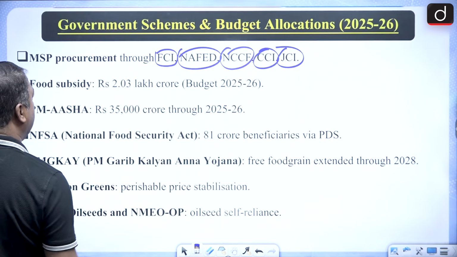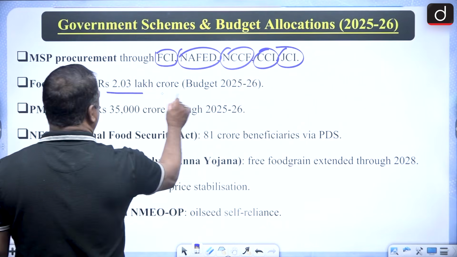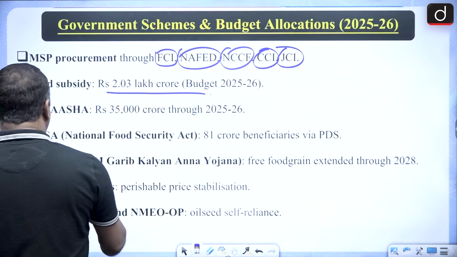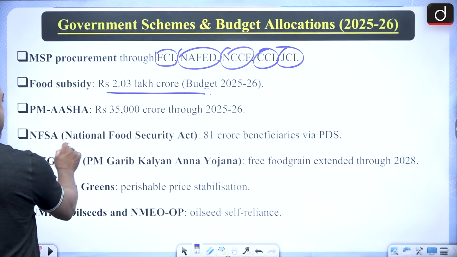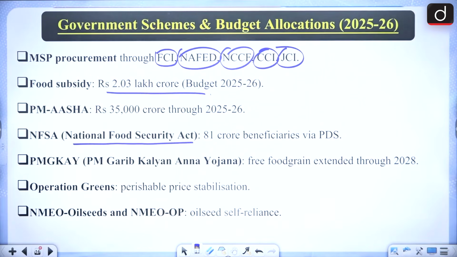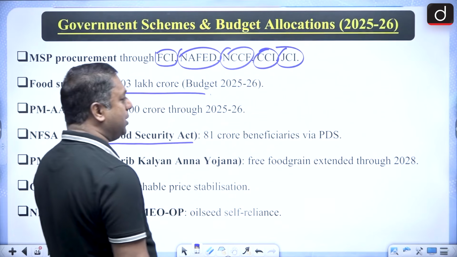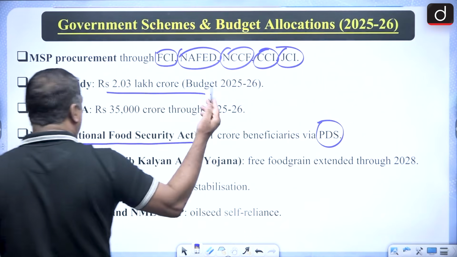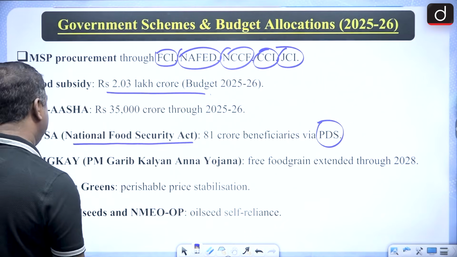Then food subsidy, as I have already told you, and PM ASHA also I have already told you. Then NFSA, the National Food Security Act, with 81 crore beneficiaries through the public distribution system. This was continued from the Corona times.